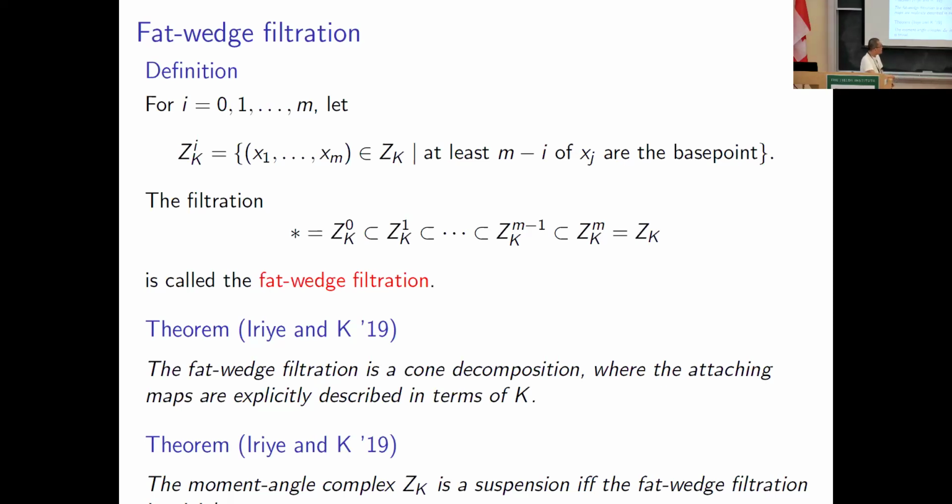And moreover, the attaching maps of cones are explicitly described in terms of K. I mean, there is a very explicit combinatorial description of the attaching maps of the cones, right? So if all of these attaching maps are trivial, then ZK is a suspension, right?